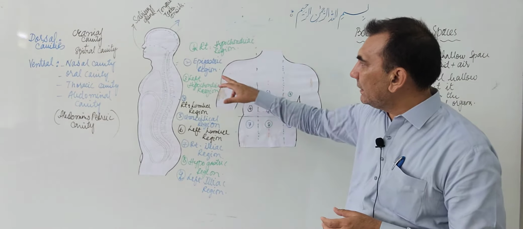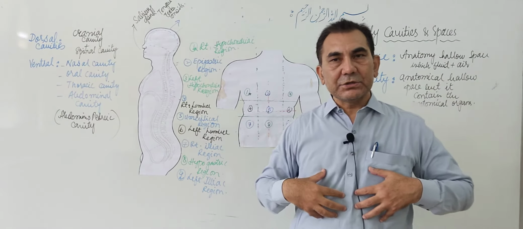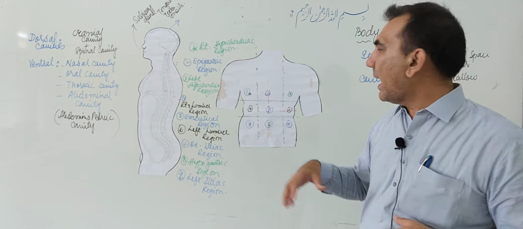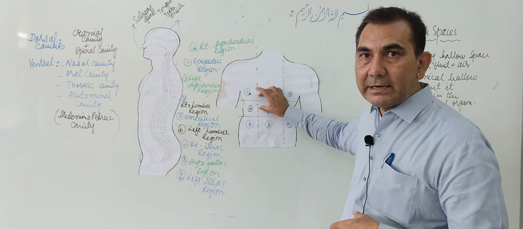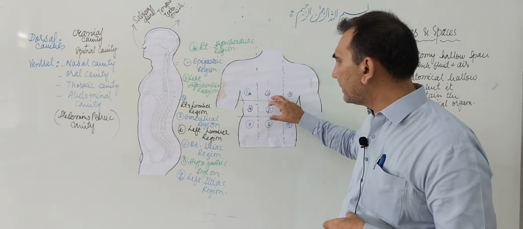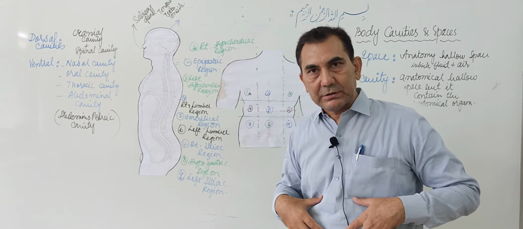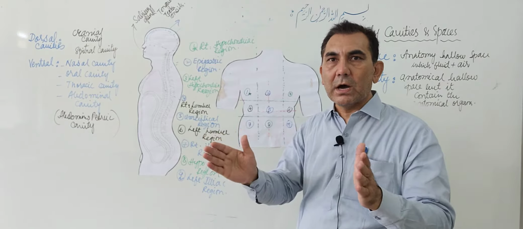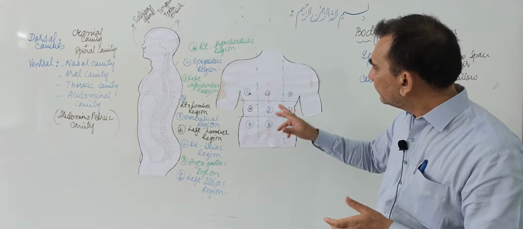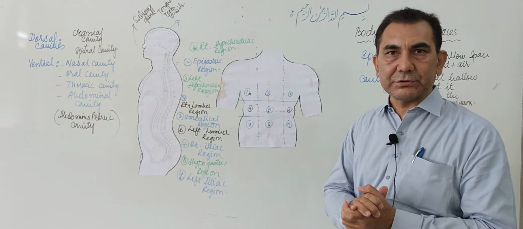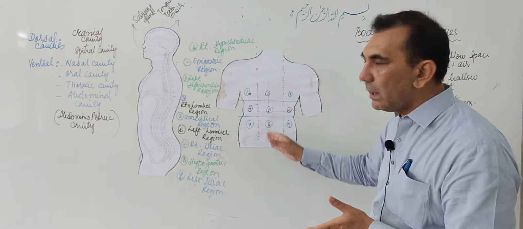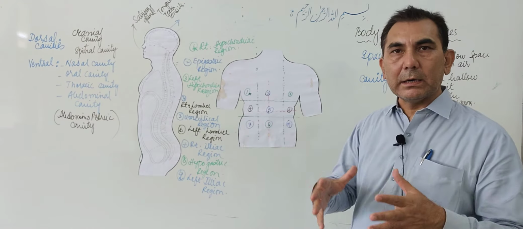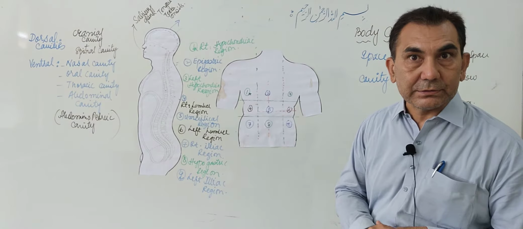Now, what is present in the epigastric region? In the epigastric region are the stomach, the pyloric end of the stomach, and the pancreas. The head and the body of the pancreas are also present in the epigastric region. And the transverse colon is also present in the epigastric region. And the abdominal aorta, the upper portion of the abdominal aorta, is also present in the epigastric region.